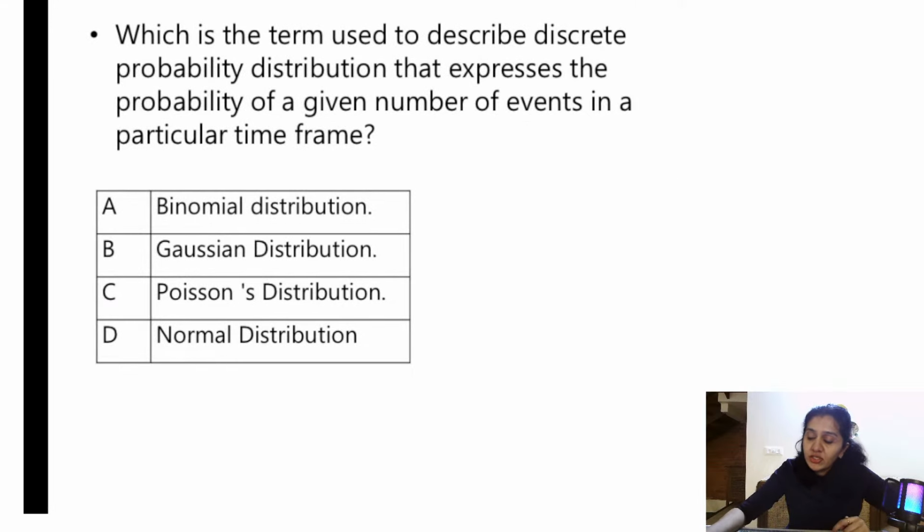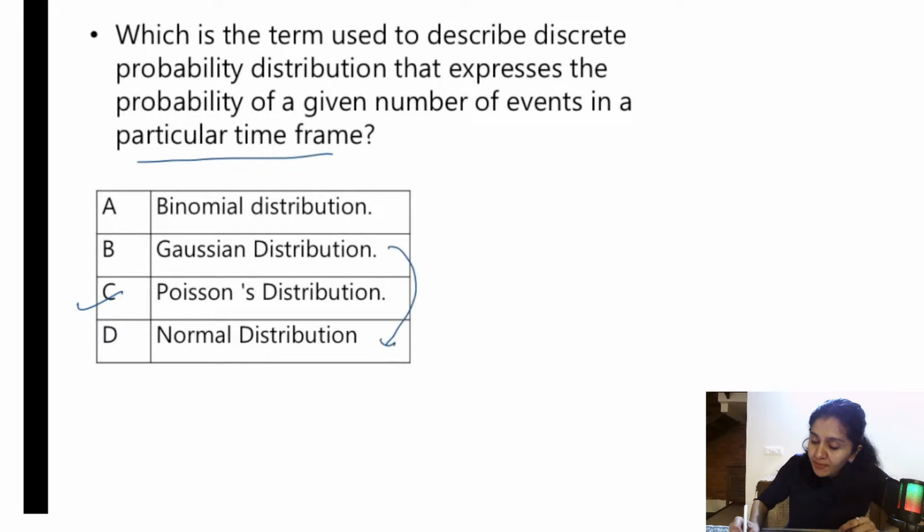Which is the term used to describe discrete probability distribution that expresses the probability of a given number of events in a particular time frame. So the key word is particular time frame. So what do you use here? Poisson distribution, right? Normal and Gaussian almost the same. It's the same, only binomial when it is binomial in nature.